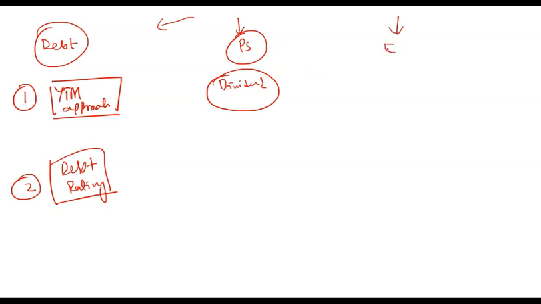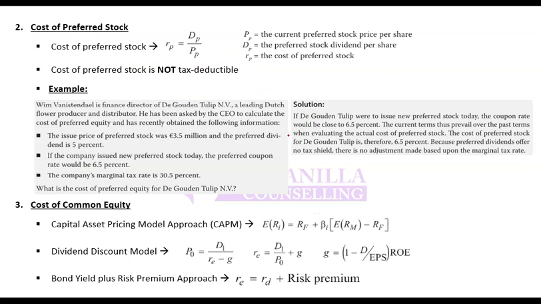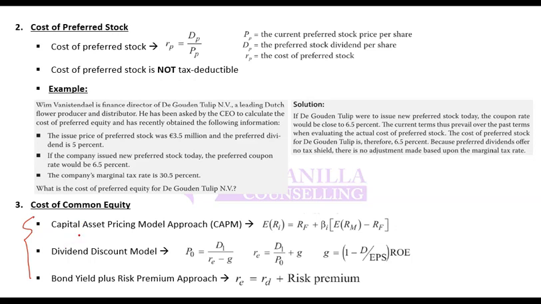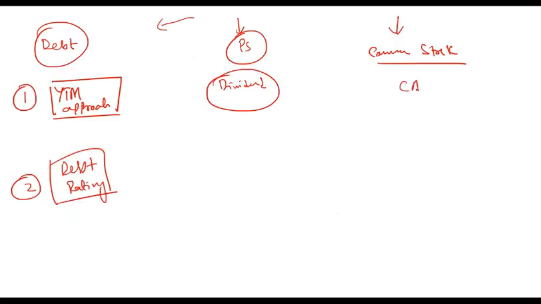And then you have common stock, or common equity. Again, there can be multiple ways of calculating the return on common stock, or the cost of capital on common stock, and three of the major methods discussed here are CAPM, the dividend discount model, and the bond yield plus risk premium approach.